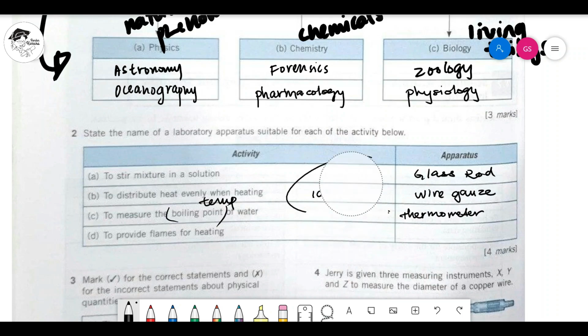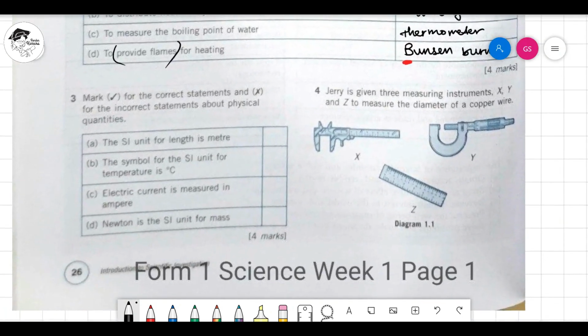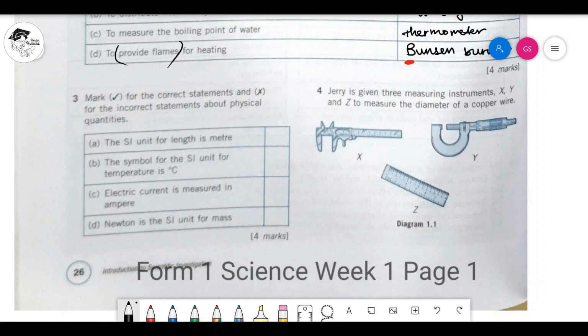Okay, forget about it. Now, last one will be to provide flames for heating. So provide flames, we know that means give heat lah. So just now we studied already the few types. So we know it's Bunsen burner, and be very careful about Bunsen. We need the B to be big letter B. If you use small letter, it will be wrong. Big letter B.